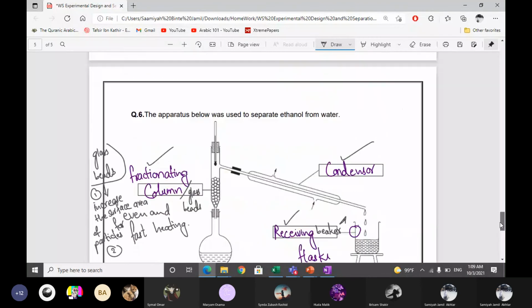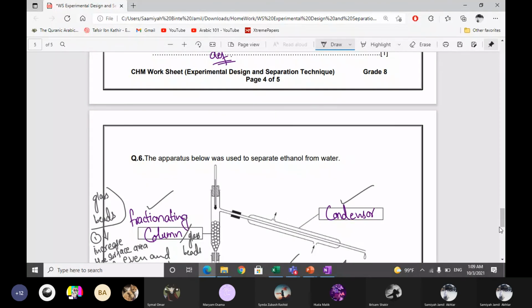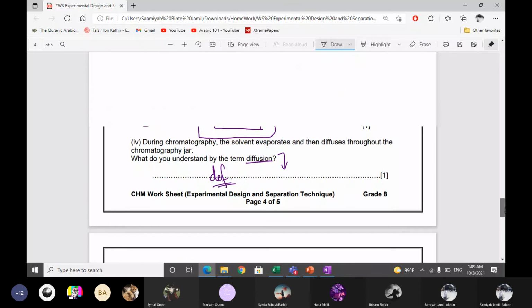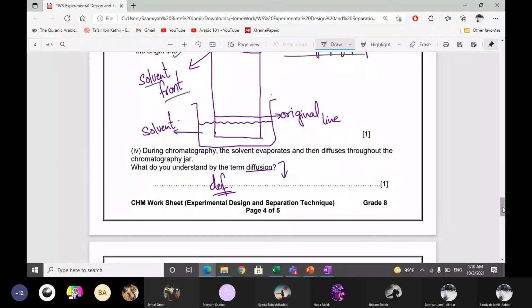Okay, so please now, no excuse. Attempt the worksheet and submit it, and the question answers too.